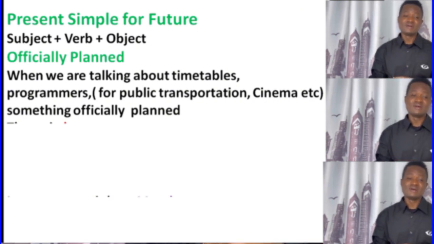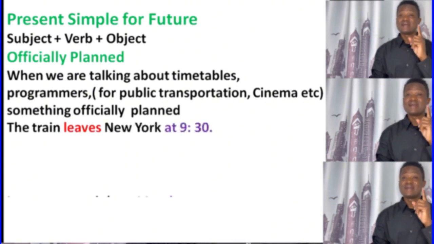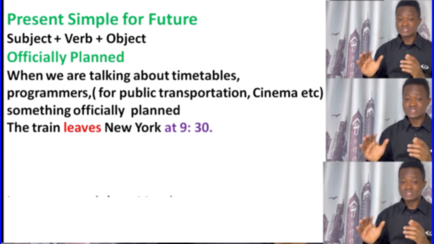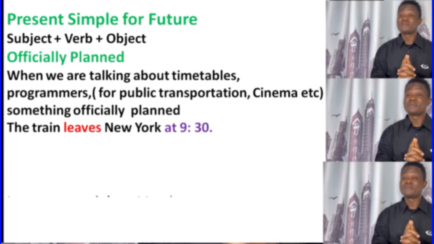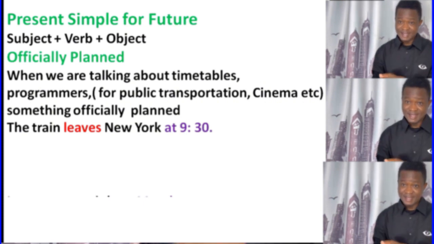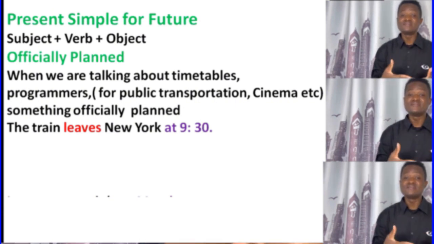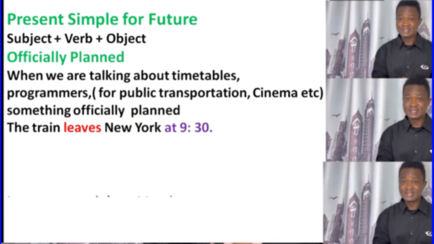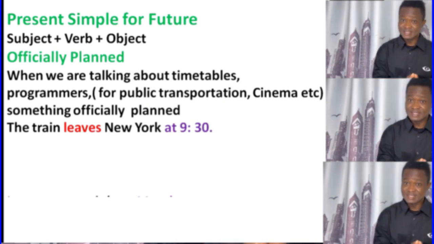So, the train leaves New York at 9:30. You have to see that leaves is in the present simple. So what is the time expression there? At 9:30. All of those we use with a time expression. So, the train leaves New York at 9:30. This is the present simple talking about the future and timetables.